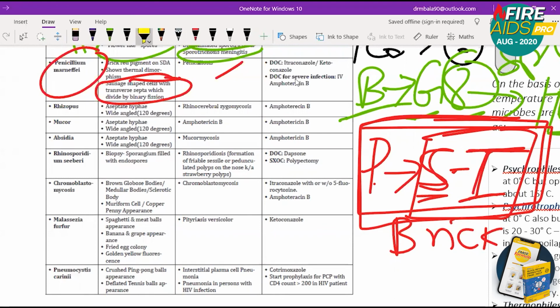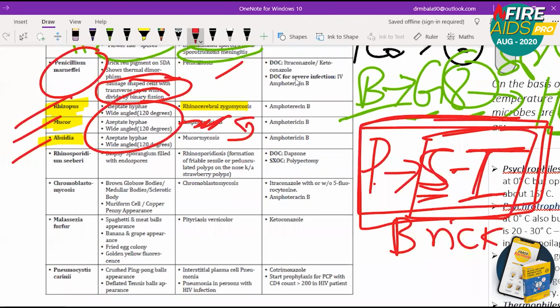The next one is Rhizopus. Rhizopus causes something called rhinozygomatosis. Then Mucor causes mucormycosis. Then we have Absidia. Sorry for the error. Here amphotericin B is printed again. So all you need to know here is all these three have aseptate hyphae and all these three have wide angle, 120 degrees. And all these three have the same drug of choice.